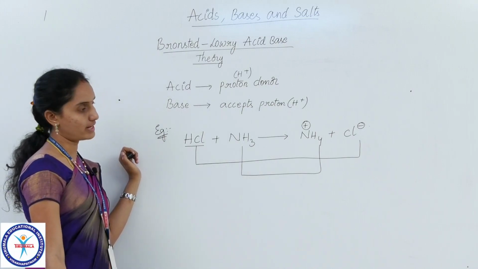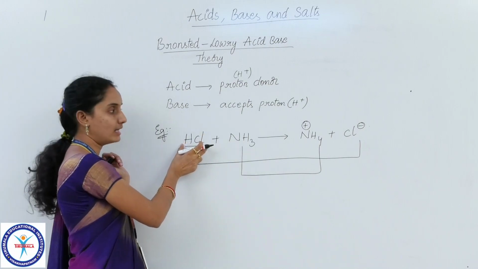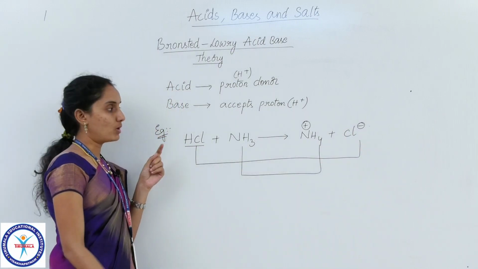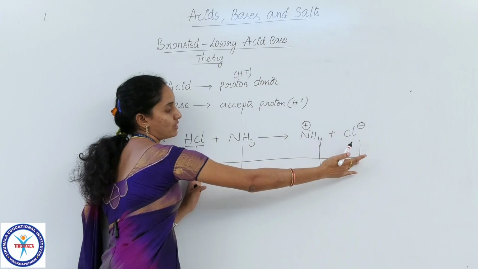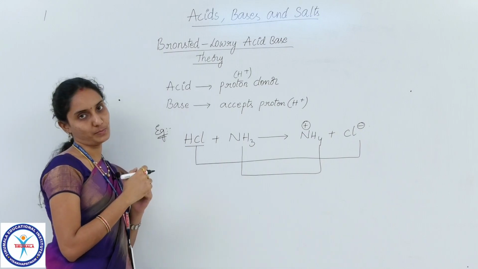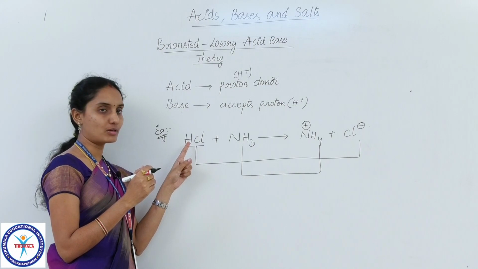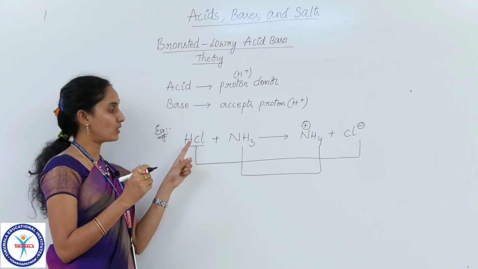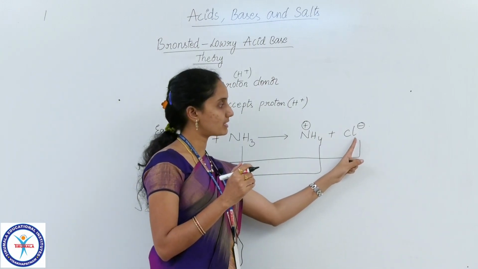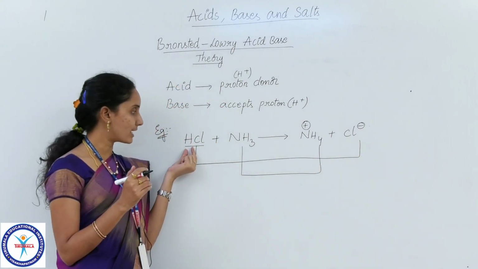If you observe these two changes, in the first, the conversion of HCl into Cl minus ion, what is the basic difference between these two species, HCl and Cl minus? Yes, exactly. In HCl we have a proton, that is hydrogen, linked to chlorine in the form of plus ion. So how is this Cl minus ion formed? It is formed by losing this hydrogen.